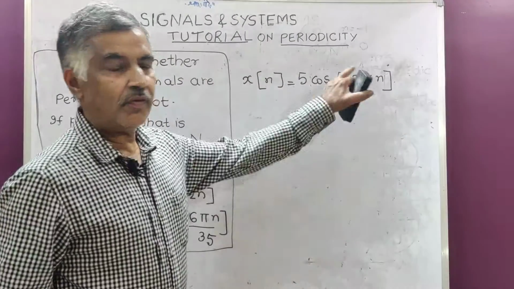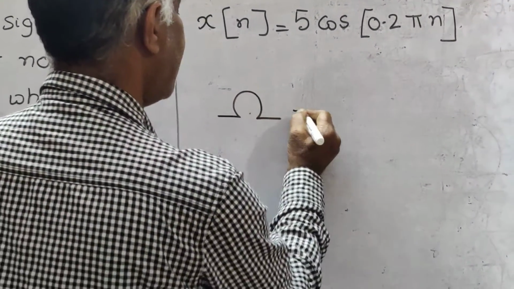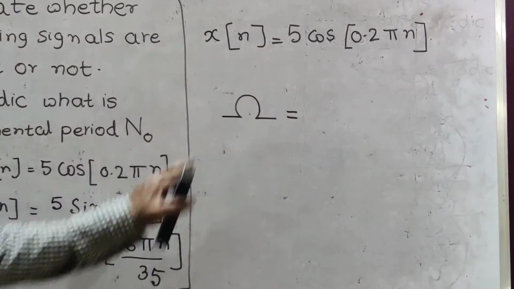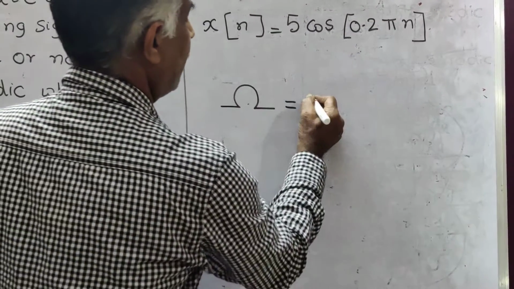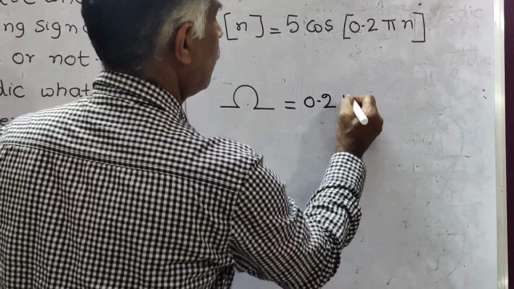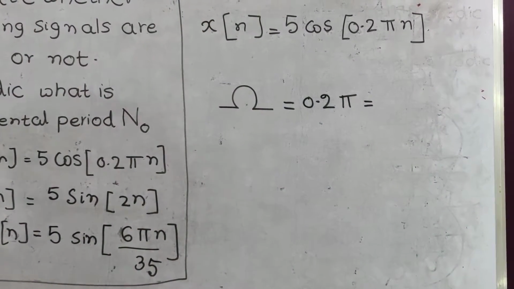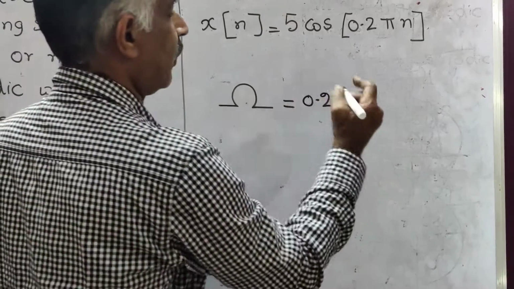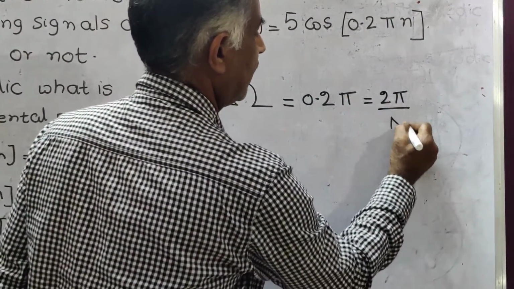Now, what is omega, the angular velocity? In the case of discrete signals, we write omega is equal to 0.2 pi, which is equal to 2 pi by n0.